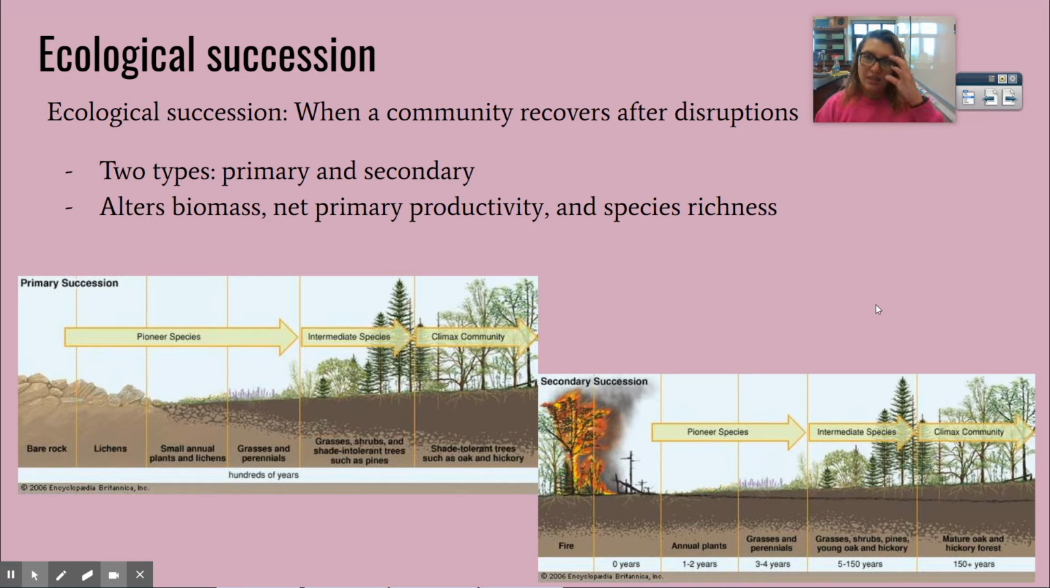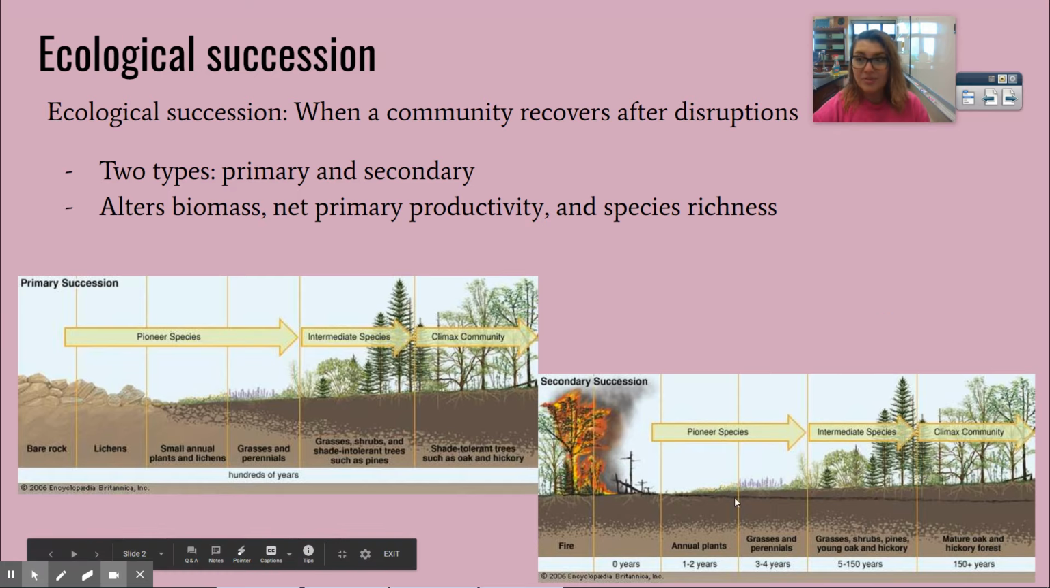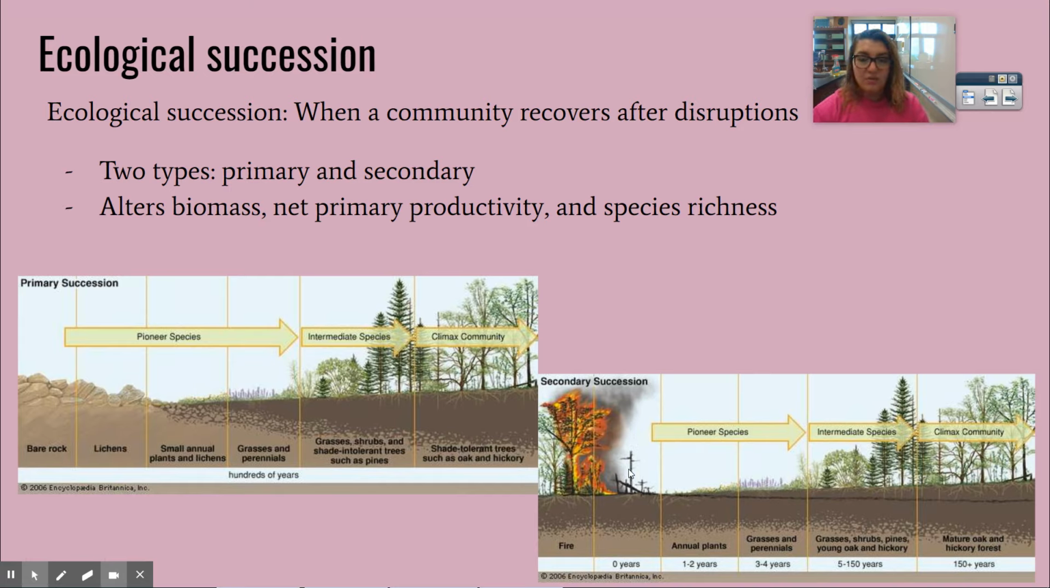Basically, the path to recovery is very similar across all ecosystems. Very similar things happen over time, which is what we're going to be talking about today. As it's going through succession, there are going to be changes to the biomass. Remember, biomass is the total amount of living things in an area, as well as the net primary productivity. You can guess that right after some sort of disruption, there's not going to be a lot because most things are going to die, as well as species richness. So those things are going to be changing during ecological succession.